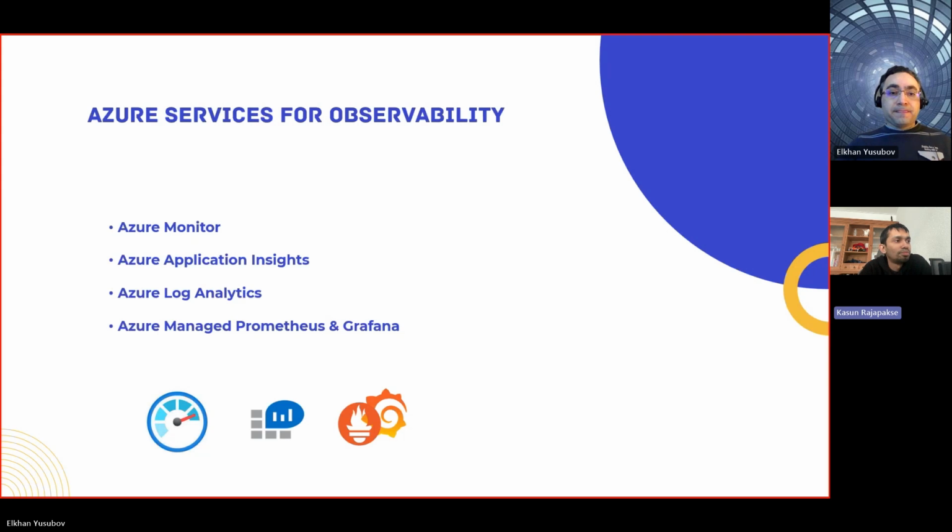Yeah, so about Application Insights, we can easily onboard our application initially, but that is sometimes just the initial setup. If you want more insights on your application, you have to do instrumentation based on your language.